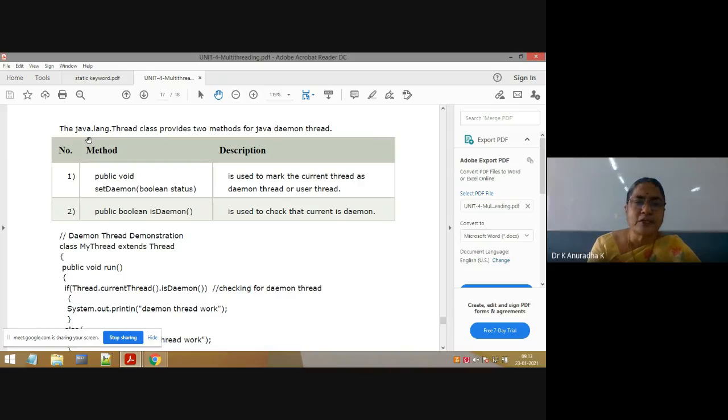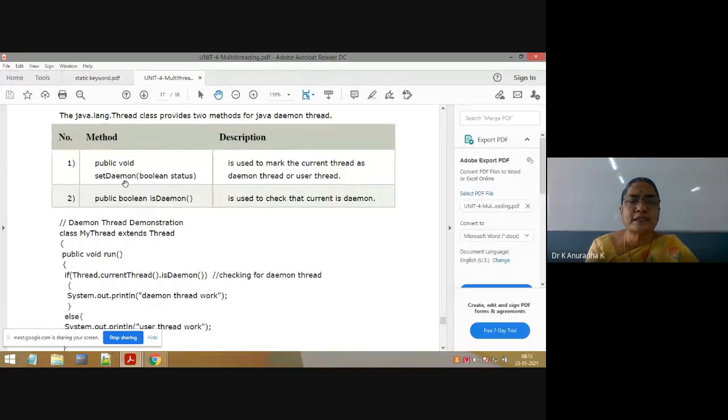Now coming to the daemon threads. Here we have two methods. These two methods are there in which class? Thread class. These two methods are related to daemon threads. What are the two methods? Public void setDaemon(boolean status). We can make our user defined thread a daemon thread by using this status as true. Boolean means it can take only true or false, no? By taking this status as true, we can make our user defined thread a daemon thread.